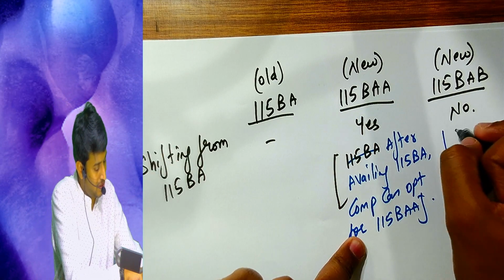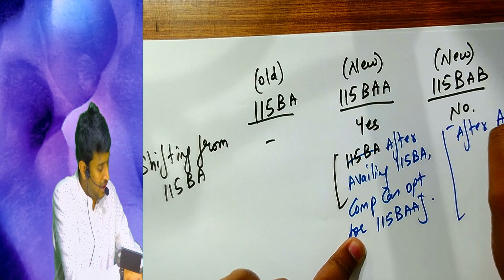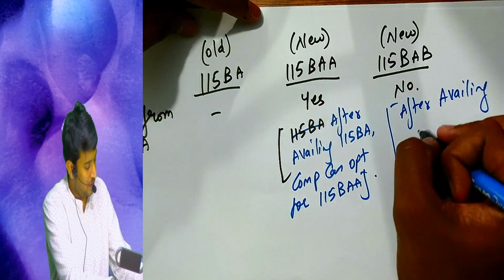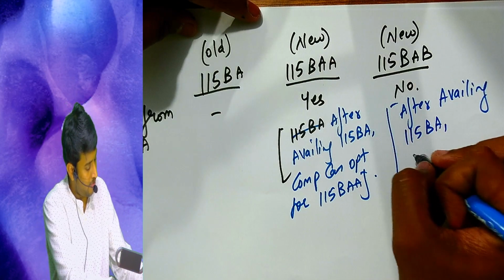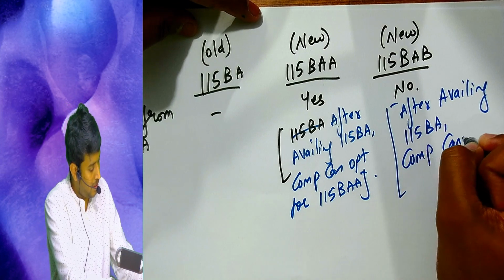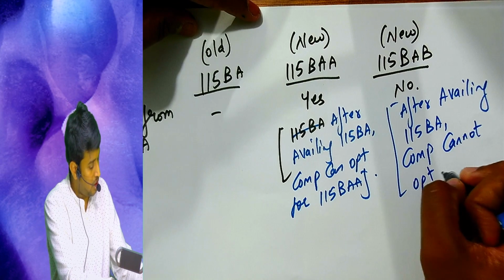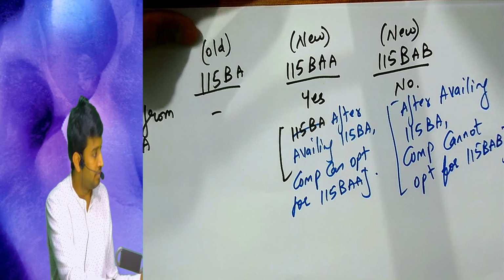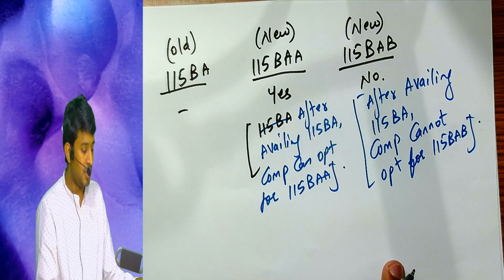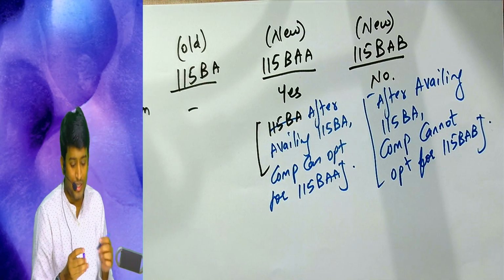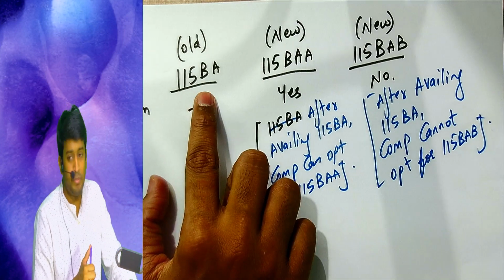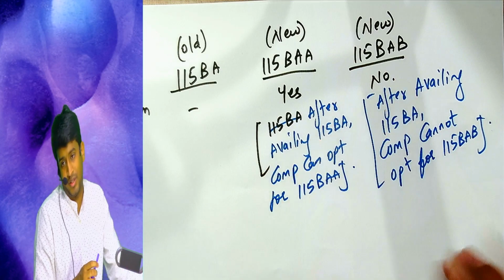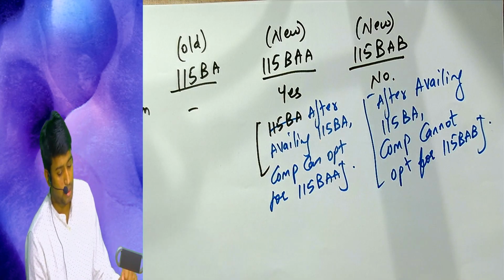Here no means after availing 115BA, the company cannot opt for 115BAB. Companies cannot opt for 115BAB. The logic is very simple. 115BA applies for old companies, whereas 115BAB applies for new companies. So absolutely no confusion from that point of view.